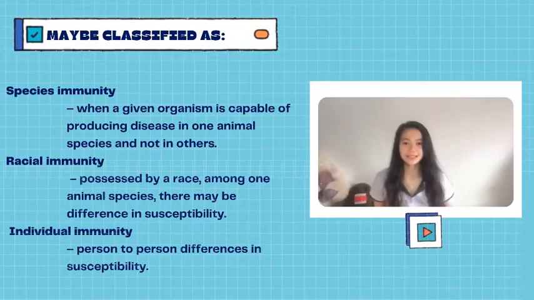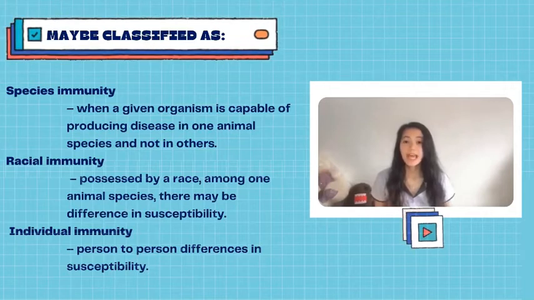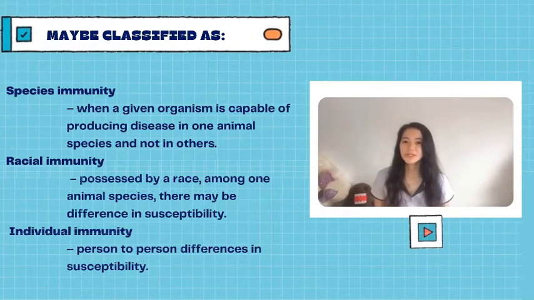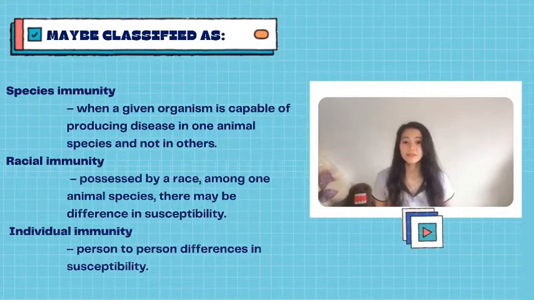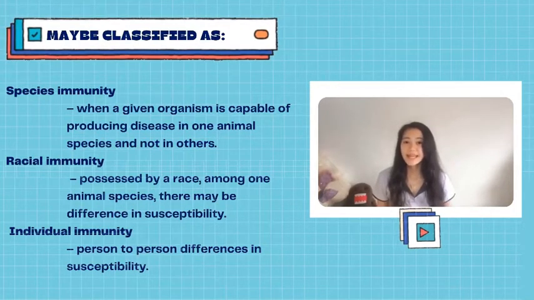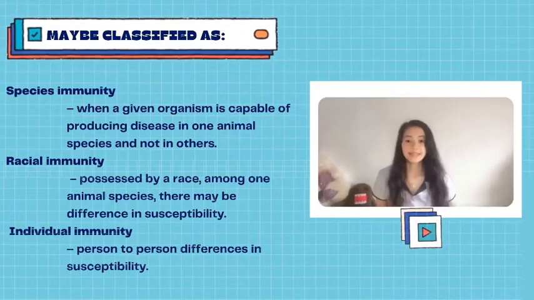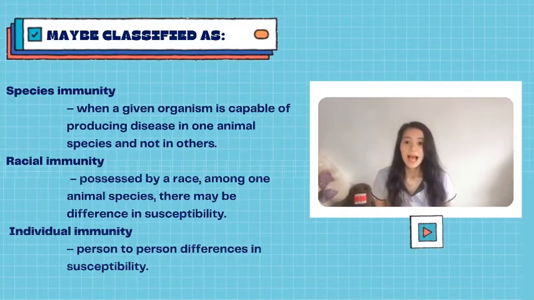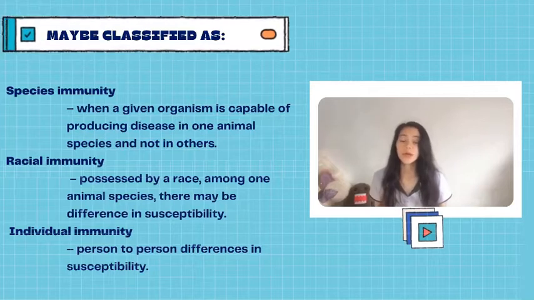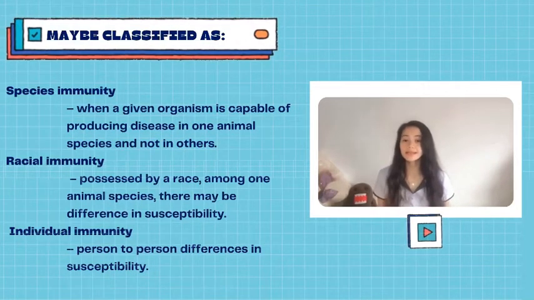Racial immunity is possessed by a race among one animal species. There may be difference in susceptibility. Racial immunity is determined by difference in socioeconomic status, habitat, culture, feeding habits, environments, and genetic. Let's take this for an example. African race are more resistant to malaria and yellow fever, whereas Asian or Americans are susceptible to the same infection.